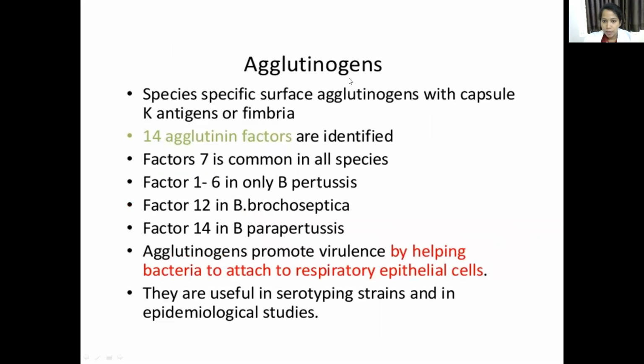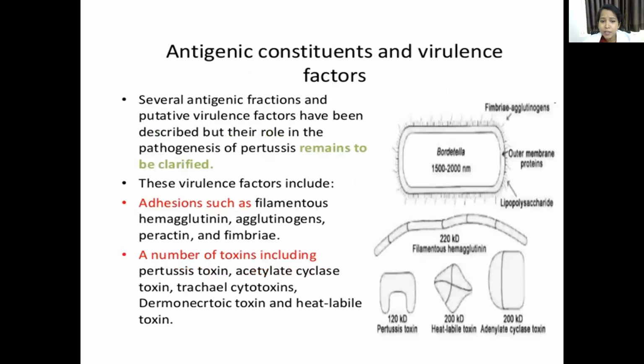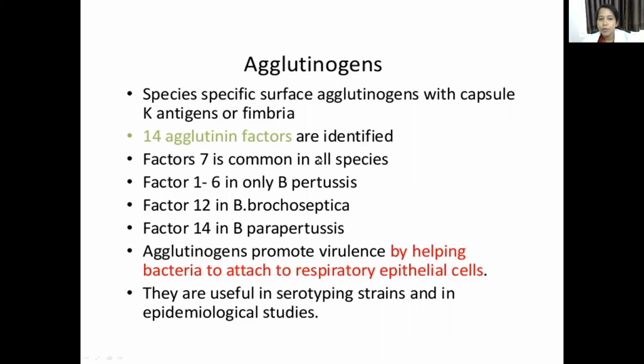Adhesins, we have the agglutinogens. These are species-specific surface agglutinogens with capsule K antigens or fimbriae. There are 1 to 14 agglutinogen factors identified, out of which factor 7 is common in all the species of Bordetella. Other species also have this factor 7.